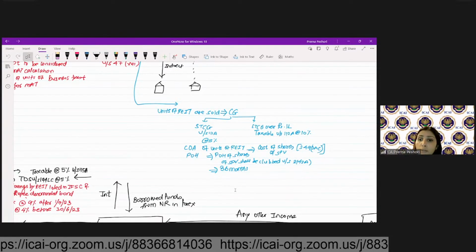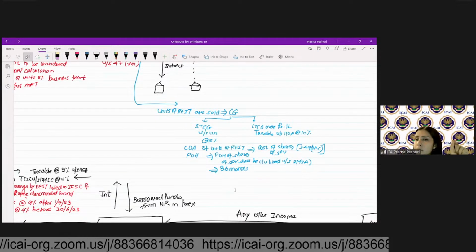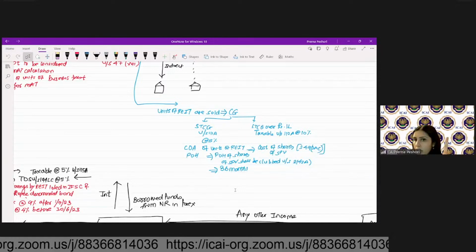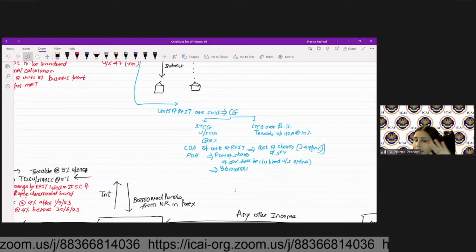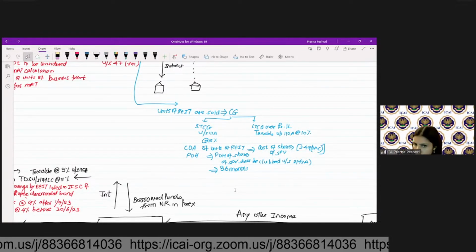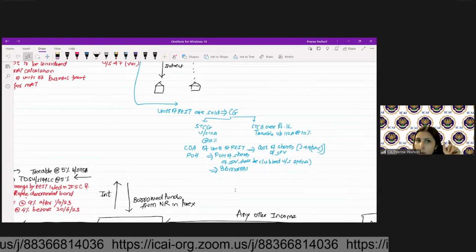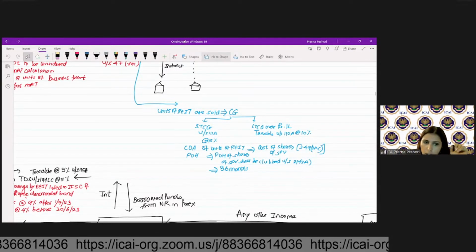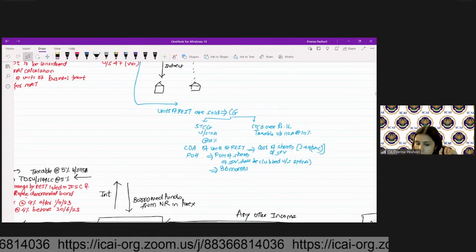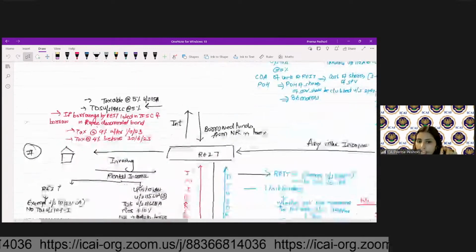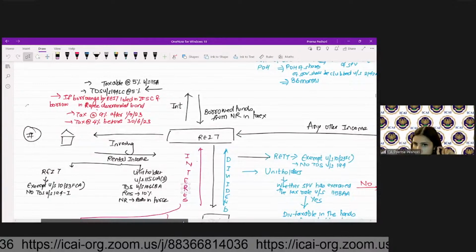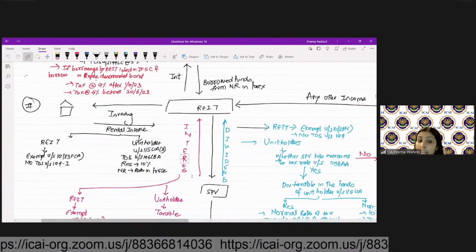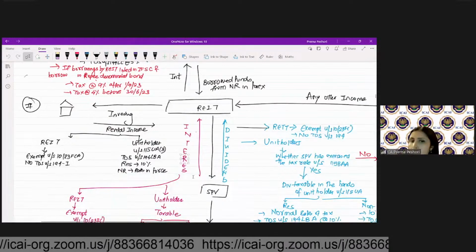And what will be the period of holding over here? 36 months. Will indexation be allowed? No. Under 112A, we don't get indexation. Remember? So no indexation over here. But the period of holding for long term or short term is 36 months. Are we clear? Now in the hands of the REIT, there could be multiple incomes. REIT can first have the income in the form of dividend from SPV.